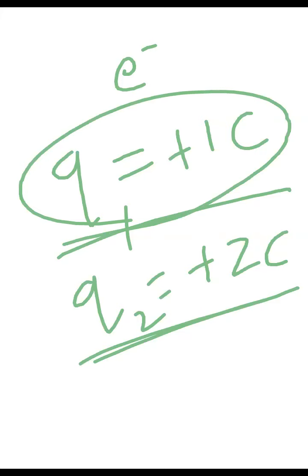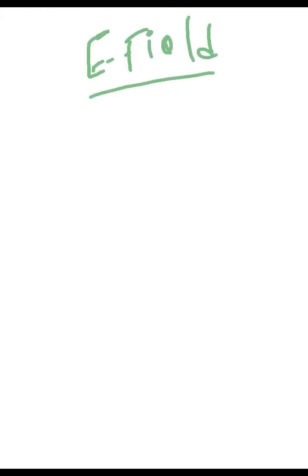Now we are in electric field. Again, there are three types of charge distribution. First one is point charge distribution. That is, all the charges concentrated on a single point. We do not know how much charge is present there. It may be 1 coulomb, or 10 coulomb, or 100 coulomb. We don't know about that.